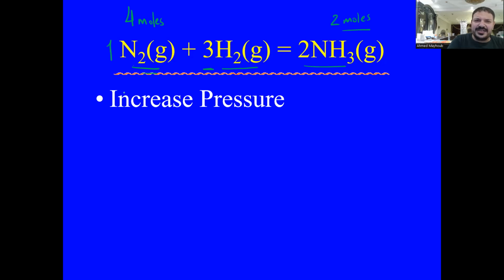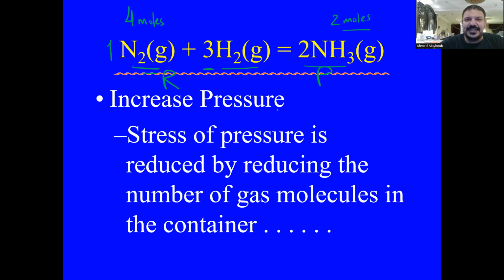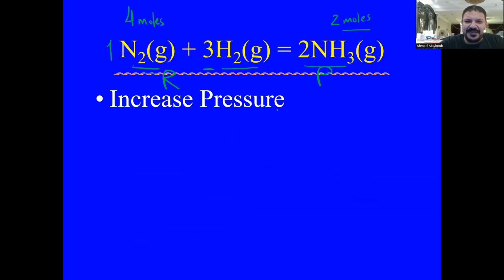Here in this reaction, we have 4 moles on the reactant side and only 2 moles on the product side. So increasing the pressure will shift the reaction in the direction of making ammonia. The reaction will go forward, which means we have more ammonia gas.